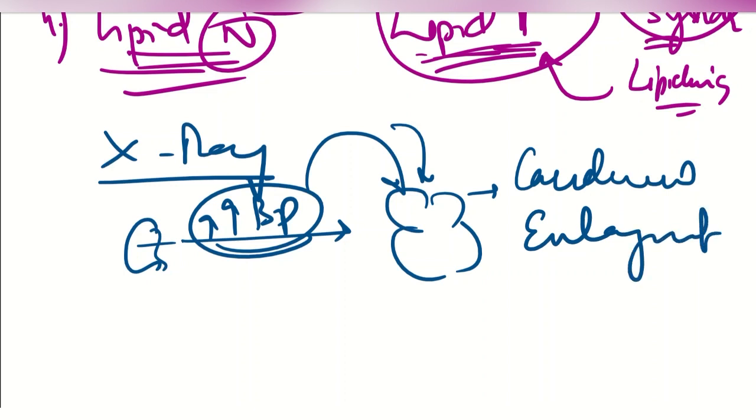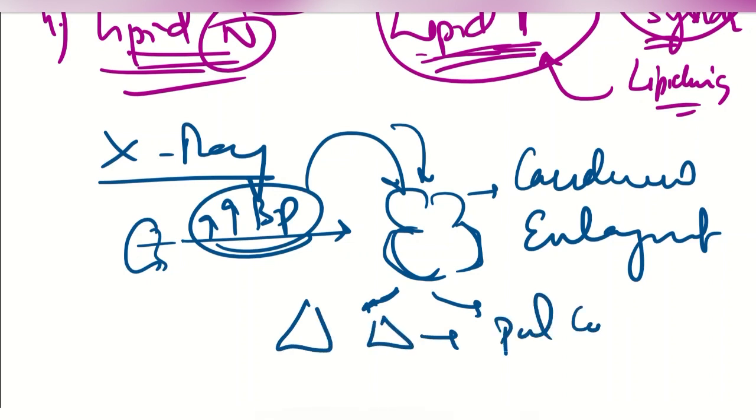The cardiac shadow will be enlarged, and also sometimes the heart can fail, and it will ultimately cause fluid overload to our lungs, and on the x-ray we can find signs of pulmonary congestion. So radiologically, in a case of acute glomerulonephritis, we will find an enlarged cardiac shadow and signs of pulmonary congestion.